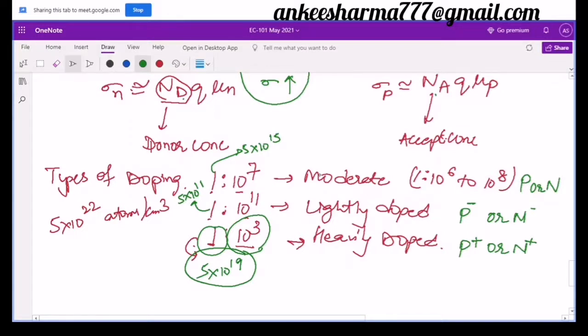So it means if I increase the doping, from lightly doped to heavily doped, the total number of doping atoms has also increased. In the case of lightly doped, if I take this example of 5 into 10 to the power 22 atoms per centimeter cube, it may be a different value also. It is the total atoms. How many atoms are there in a semiconductor?